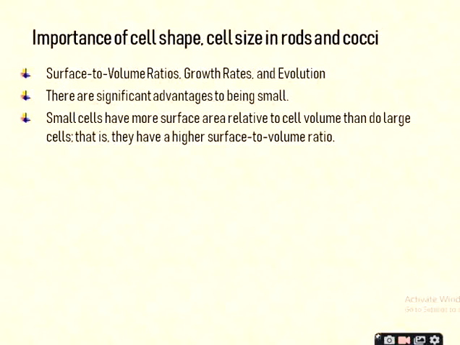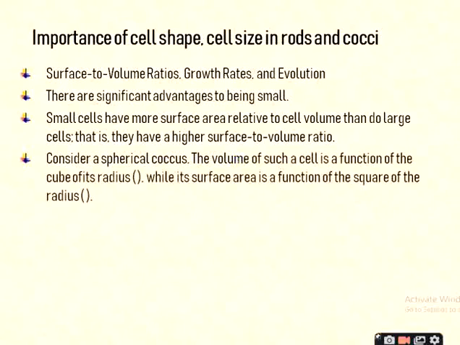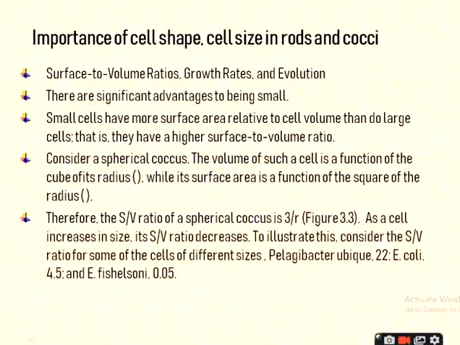Consider a spherical coccus. The volume of such a cell is a function of the cube of its radius r, while its surface area is a function of the square of the radius, that is 4 pi r square. Therefore, the surface to volume ratio of a spherical coccus is 3 by r.